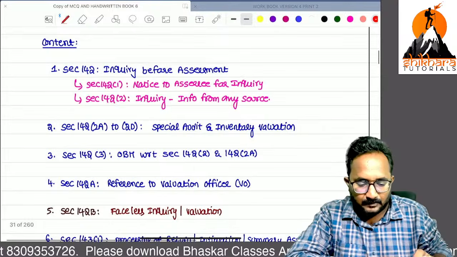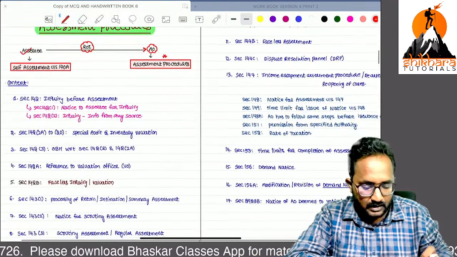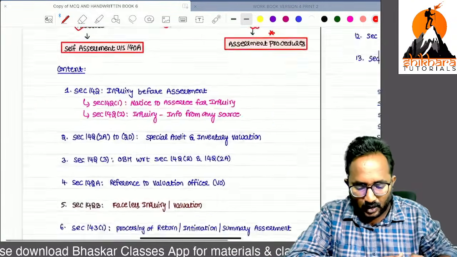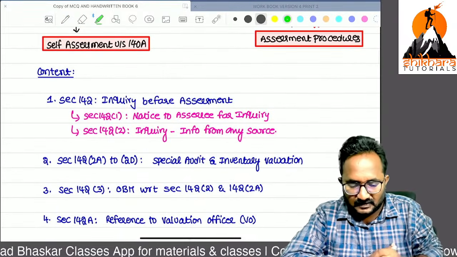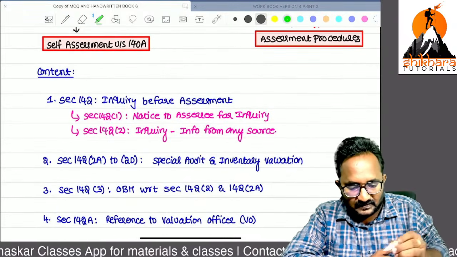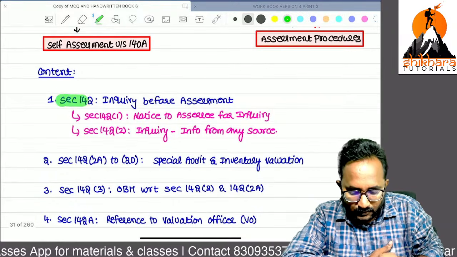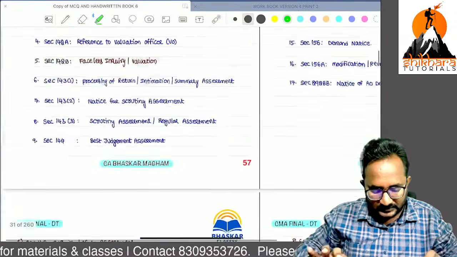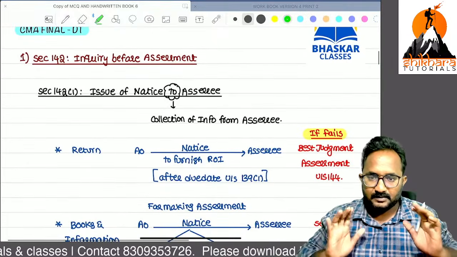So in this chapter, in our ICMI material, we have nearly 17 sections, and more are also there. But now we can discuss some important sections. The first very important section is section 142, inquiry before assessment. Listen carefully.